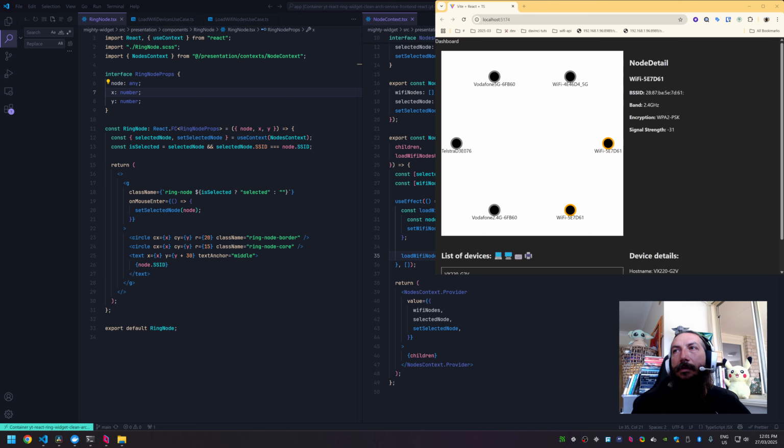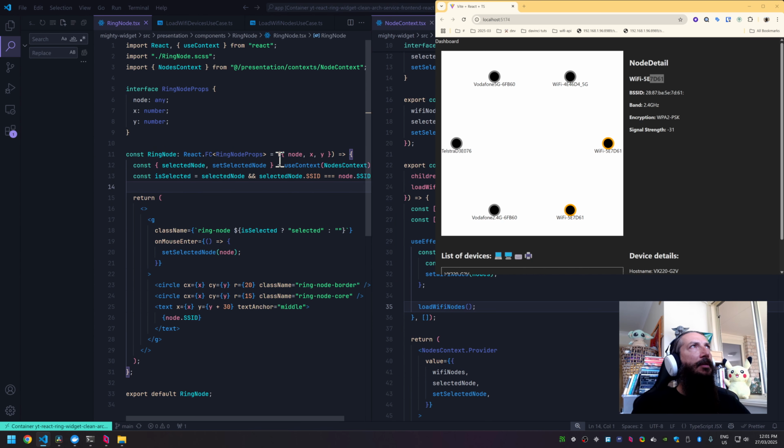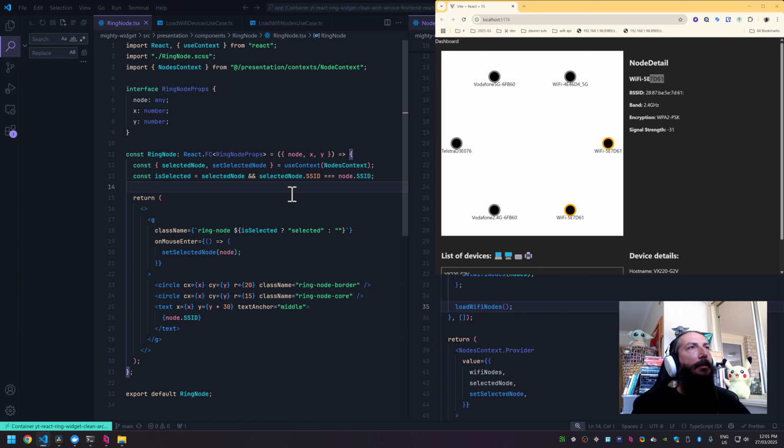Okay, so here's what we are gonna do. This is the problem, right? Two nodes selected which have the same name but different BSSID. So here on our beloved component file, we are checking is selected with SSID. We can fix it like that using the BSSID. All right, save it. We can see that straight away, and now it's working when we move the mouse over one or the other.